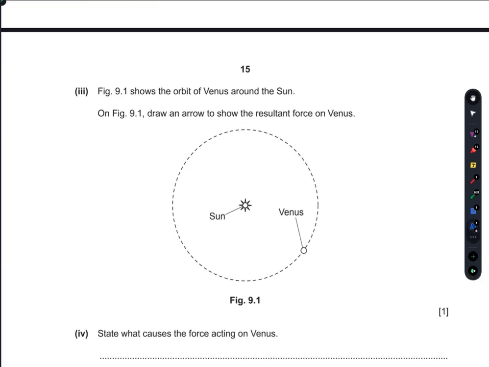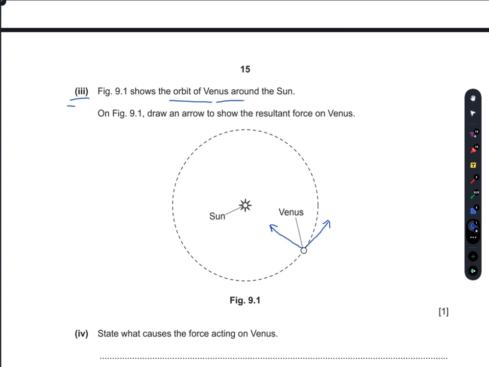Part 3. Figure 9.1 shows the orbit of the Venus around the sun. On figure 9.1, draw an arrow to show the resultant force on the Venus. The resultant force on the Venus is towards the center of the sun. It is towards the center of the sun in this way. It is the resultant force.